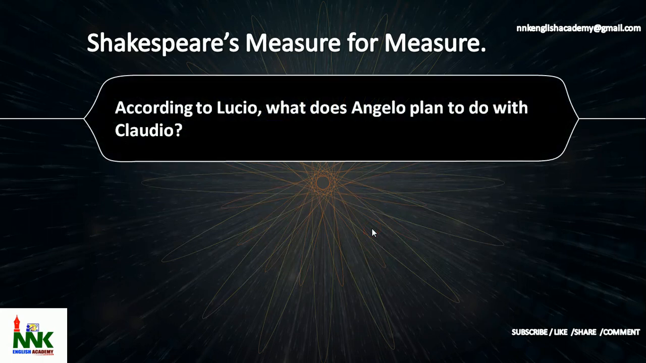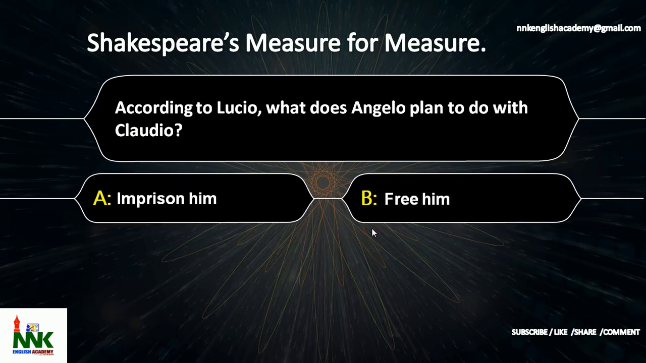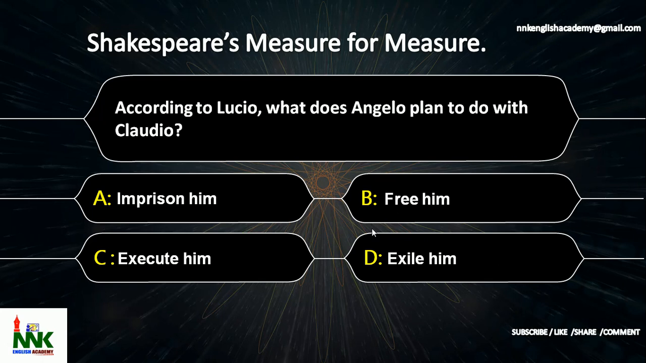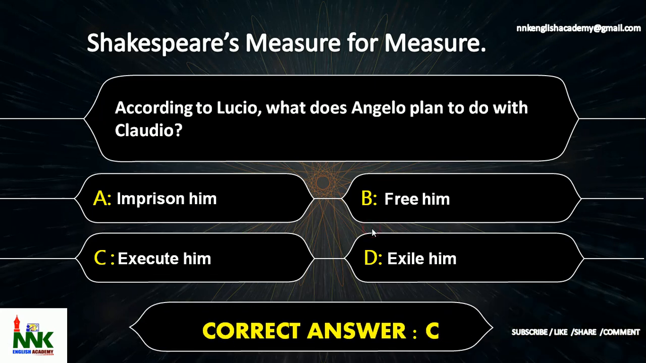Next question. According to Lucio, what does Angelo plan to do with Claudio? The options are option A, imprison him, option B, free him, option C, execute him, option D, exile him. According to Lucio, what does Angelo plan to do with Claudio? The correct answer is option C, execute him.